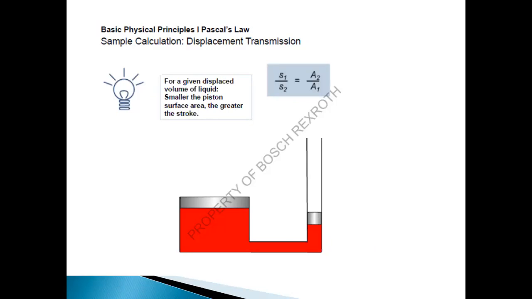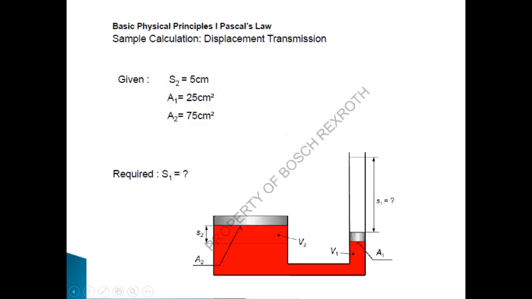You can see here, if you want to move a small load over a longer distance, you can apply less force here. So this is again an application. You can do this calculation if S1 is a displacement of 5 centimeter, A1 is 25 centimeter square, and A2 is 75 centimeter square.